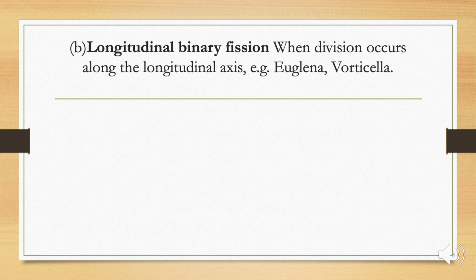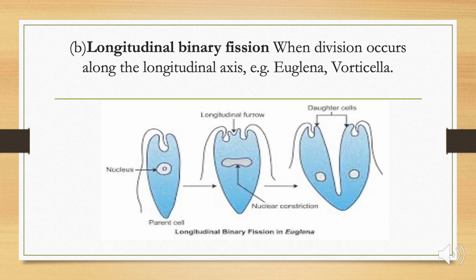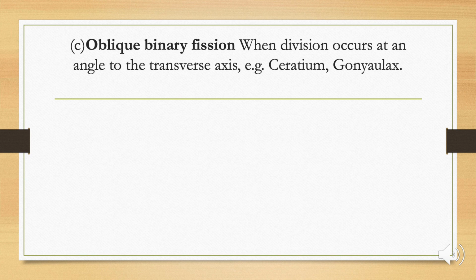Now coming to the second type, which is called longitudinal binary fission. In this, they have a definite plane of division, that is the longitudinal axis, or along the longest axis, that is the length, where you can see the nucleus elongate along the width and the organism divides along the longest axis into two, very commonly observed in the case of Euglena. The third type is oblique binary fission.